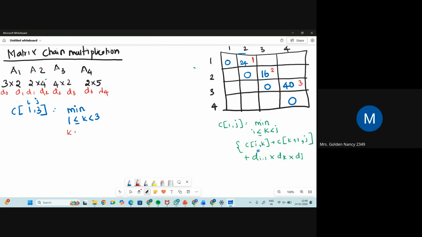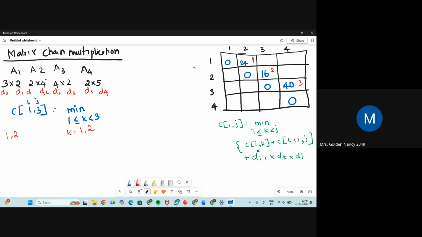K can be less than 1, or k can be lesser than or equal to 1 but lesser than 2. So now you will get the value of k. Two values you will get. If you remember the max properly, you can find the answer. So the value of k can be 1 lesser than or equal to, and lesser than 3. It can be 1, lesser than or equal to means 1 will be included. It can be less than 3, so 2 is also included. So the value of k will be 1 comma 2.